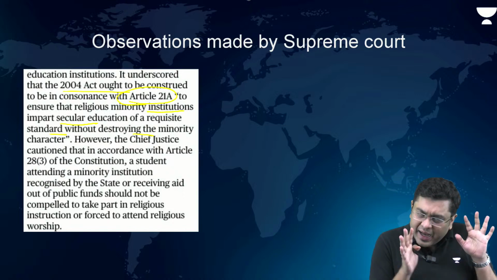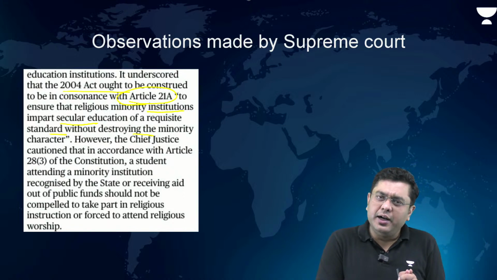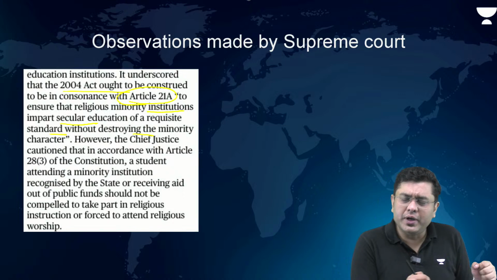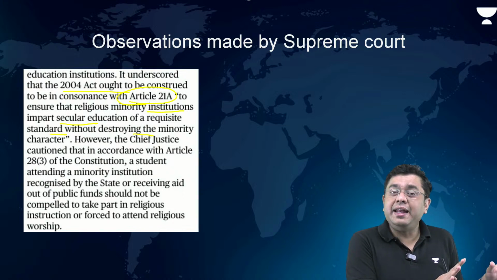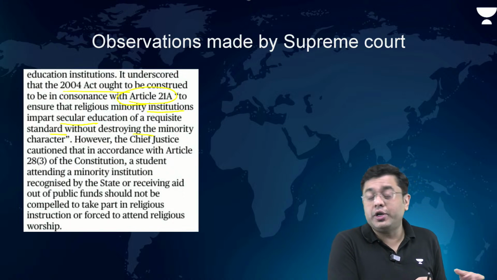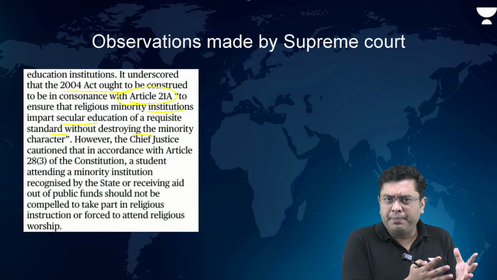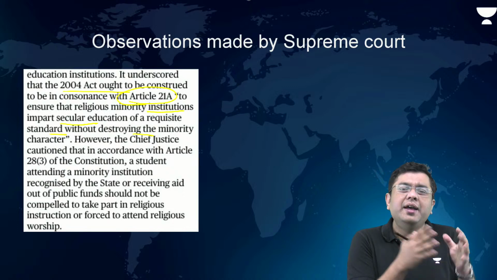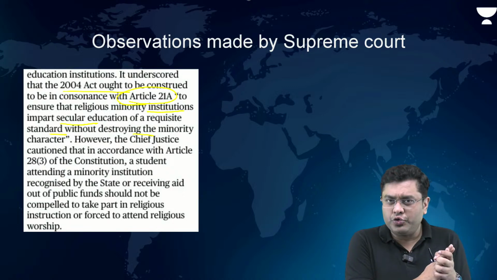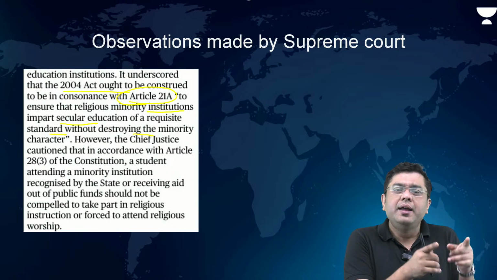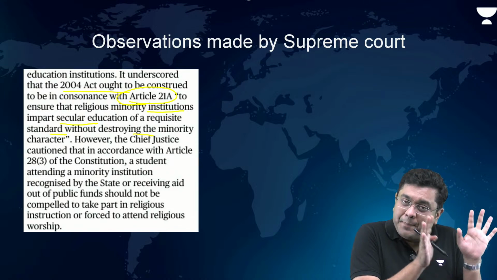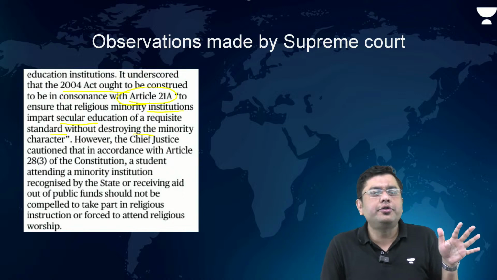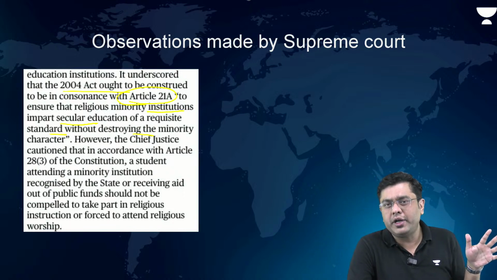Secondly, as per the provisions under Article 28, if an individual is gaining education and instruction in any of the publicly aided institutions, that is publicly funded institutions, the government supported institutions where government funds are going, they cannot be compelled to receive religious instruction or religious education.